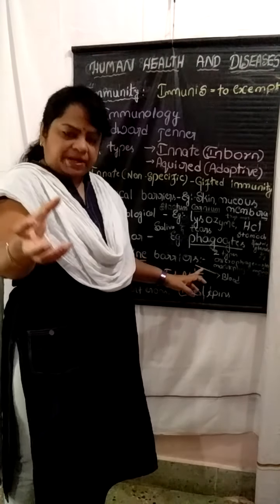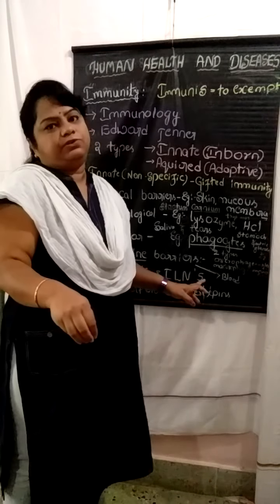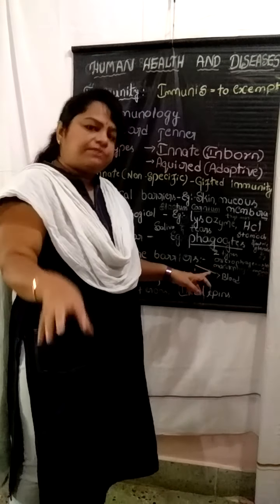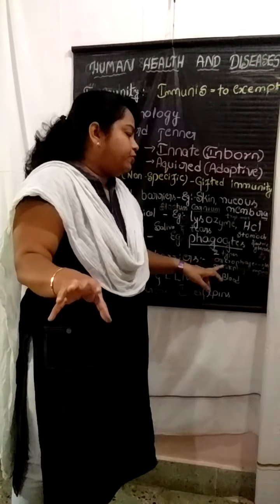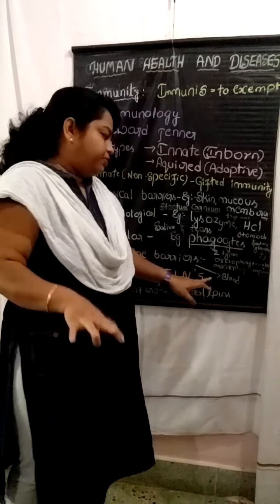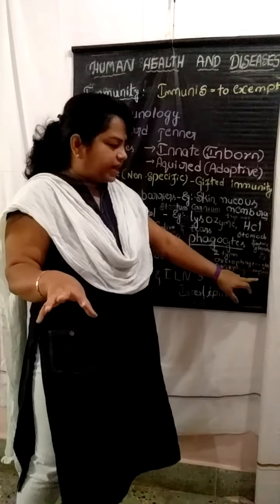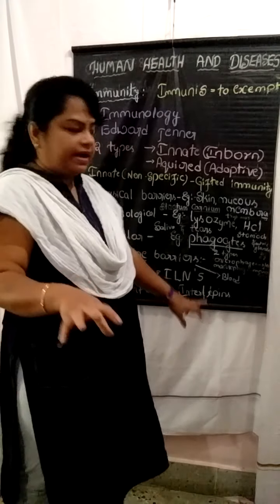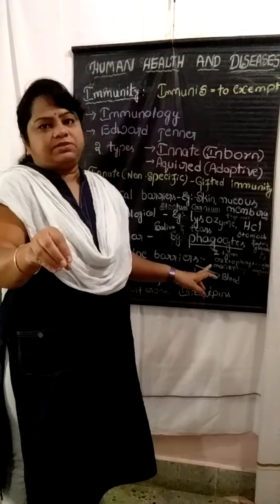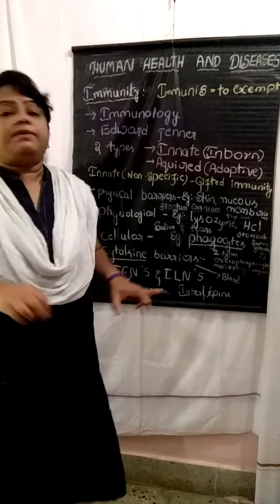The microorganisms which are digested inside, which are killed inside those cells, those cells we call phagocytes. There are two types of phagocytes. One is the microphages, for example neutrophils. All neutrophils are called microphages. The macrophages are also called the monocytes. The monocytes and the neutrophils participate in phagocytosis. The cells which are involved in phagocytosis are called phagocytes.